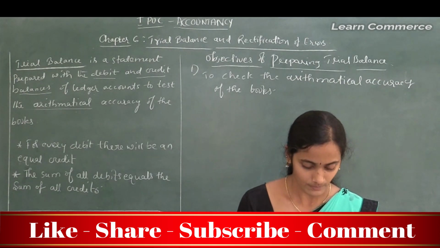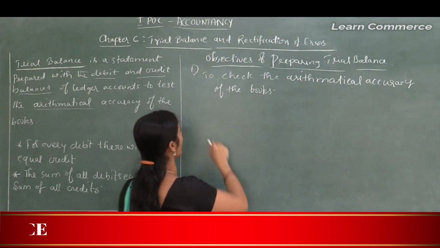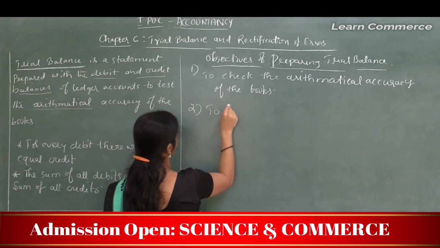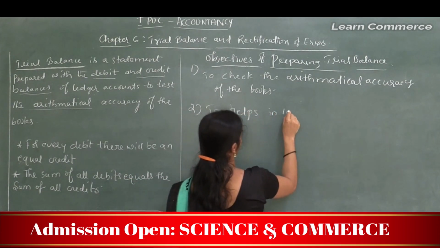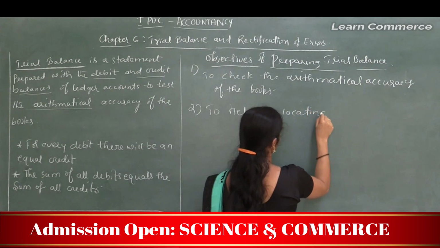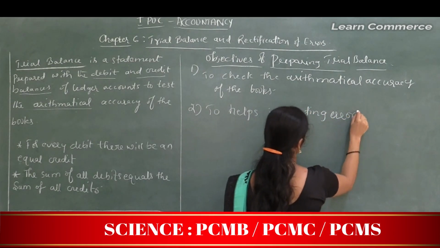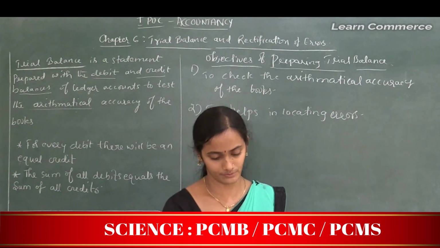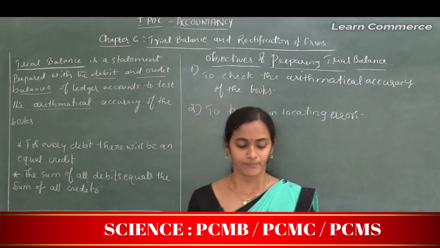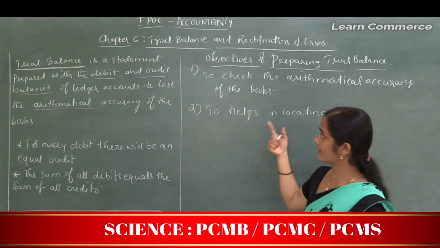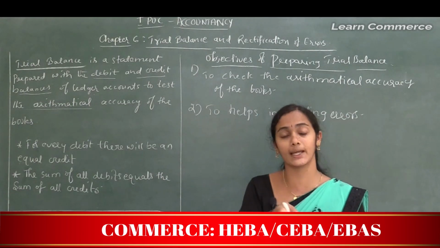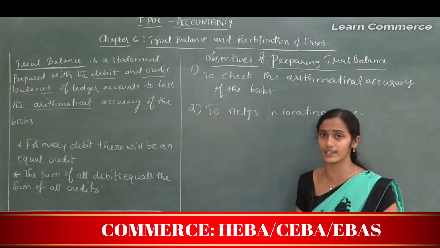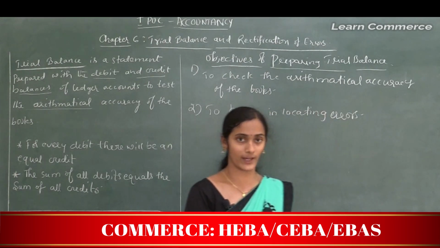And it also helps in locating errors. According to the trial balance, both sides, that means the debit column and credit column, must show the equal value.